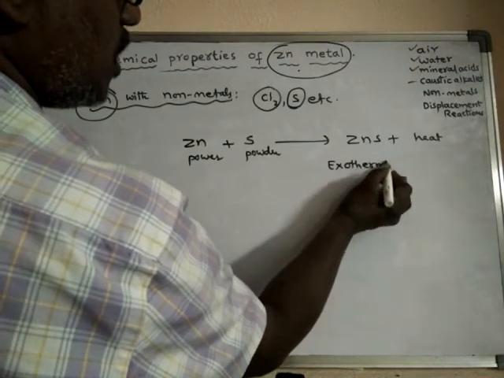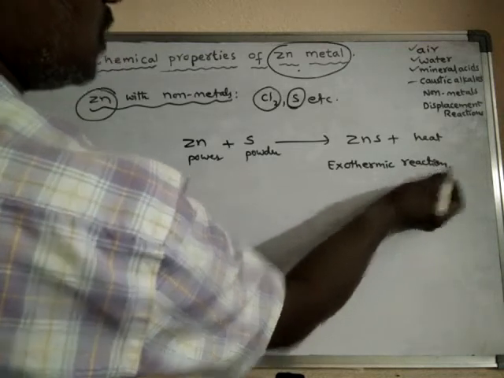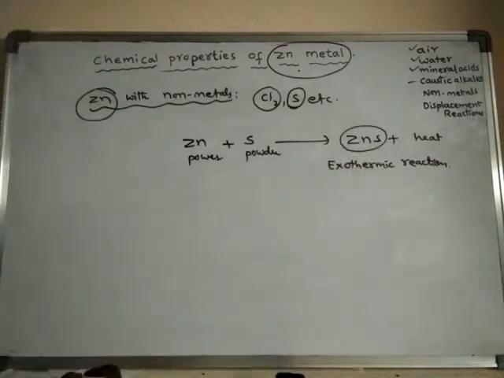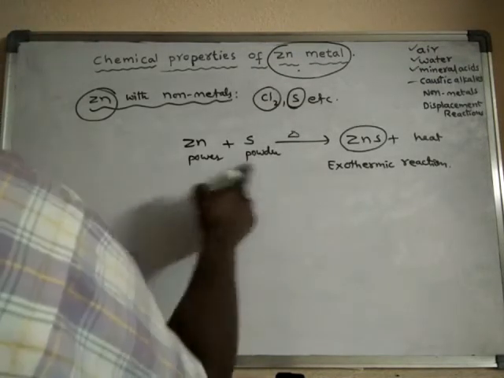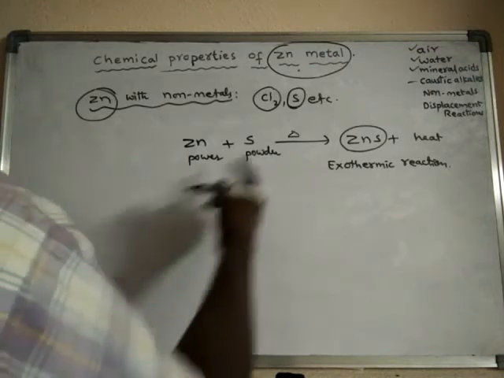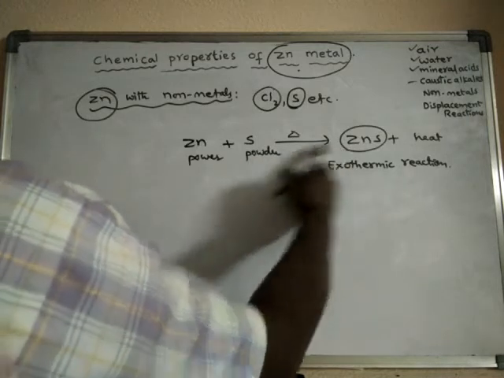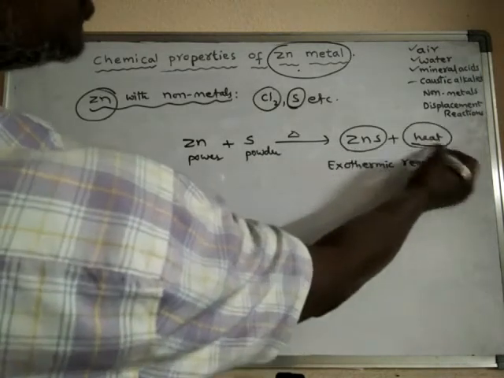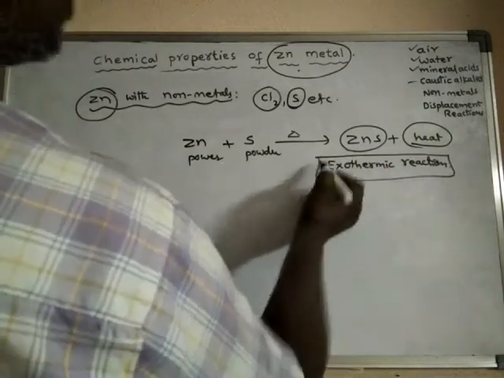So zinc blend, or zinc sulfide, is formed. Initially we have to heat the reaction, and once the reaction takes place, a large amount of heat is liberated. Hence it is called an exothermic reaction.